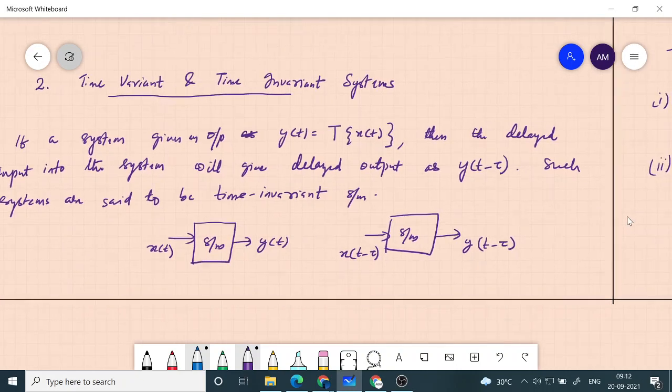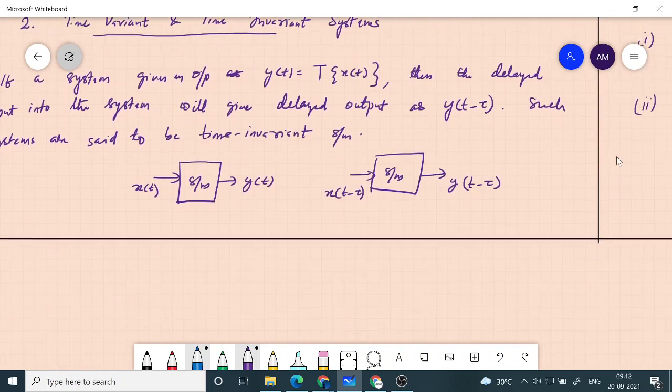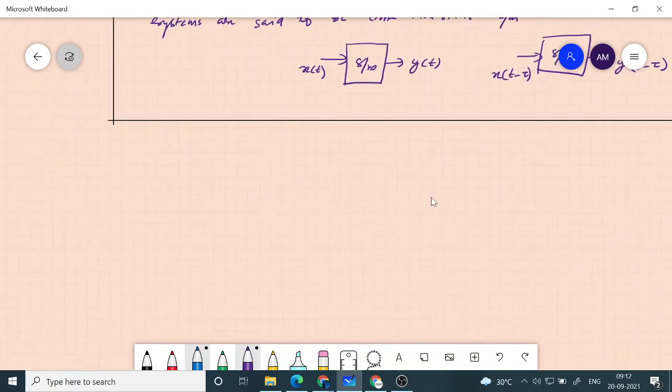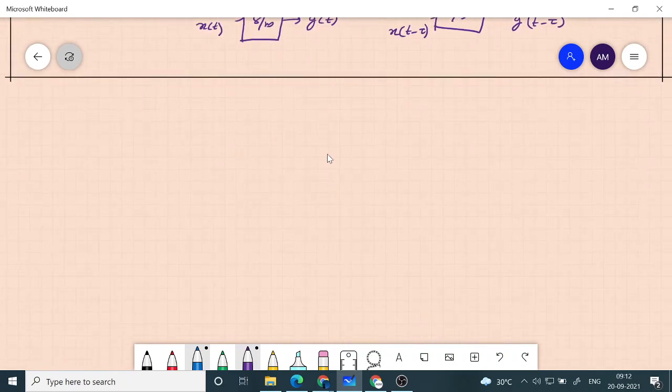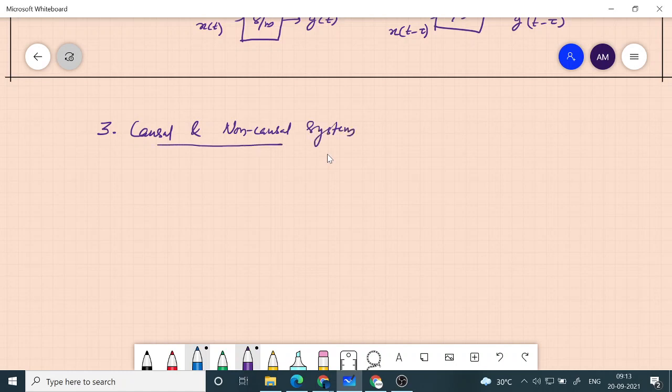Okay, so one more classification let us do before the break. Third, causal and non-causal system. So what does it mean?